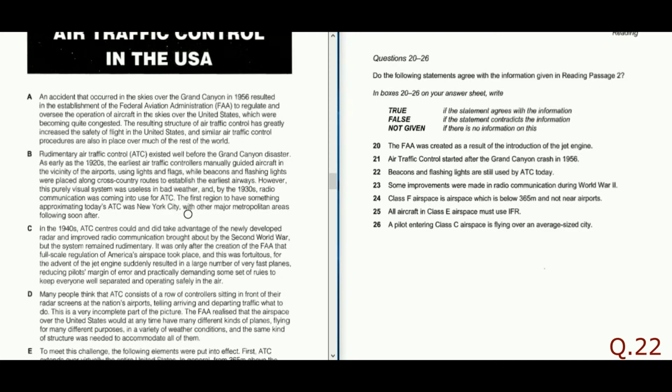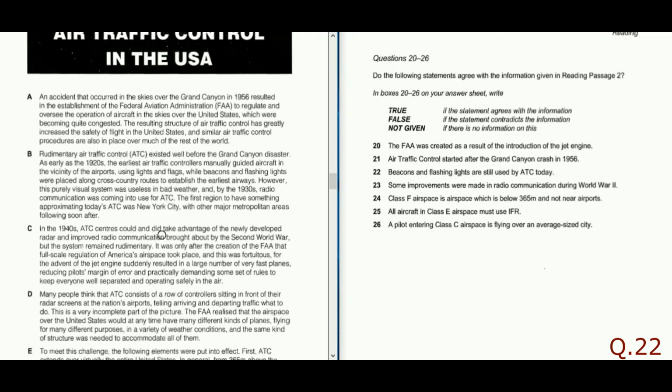So what are they exactly doing as of now? They discarded this because it was useless in bad weather, which means in good weather it could still be used. Number one is this, and number two is this: they haven't said that this practice of using beacons, lights, and flags is discarded nowadays. So we don't have any information pertaining to the current system.